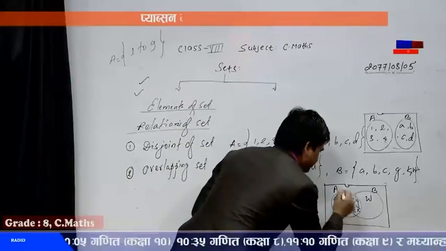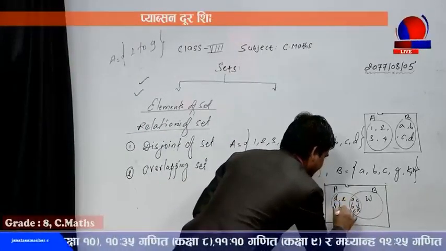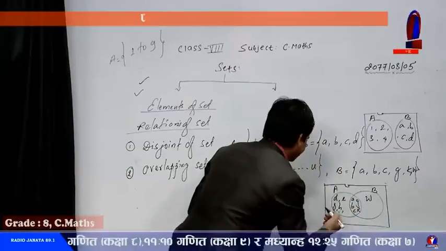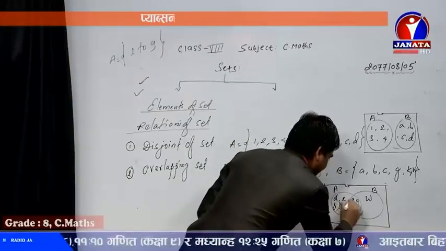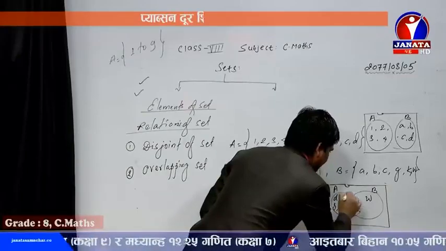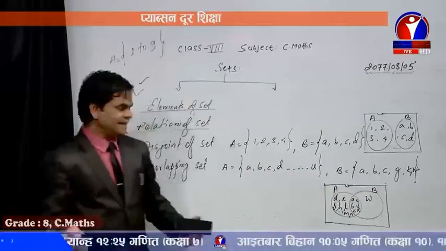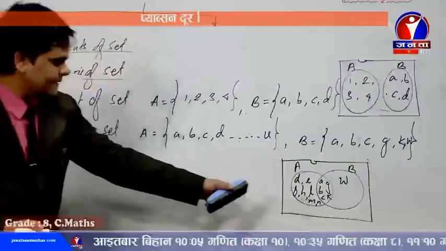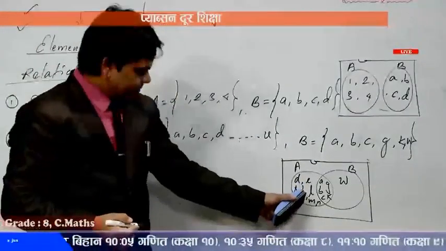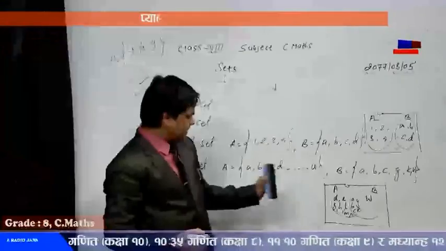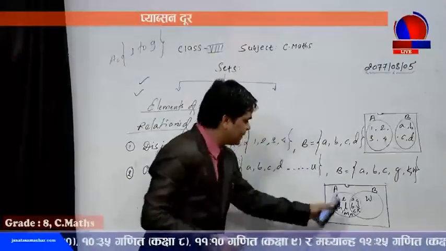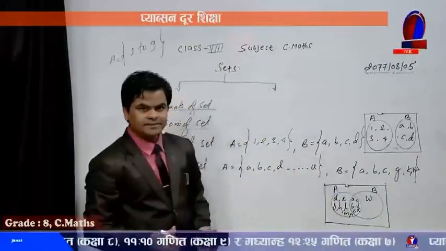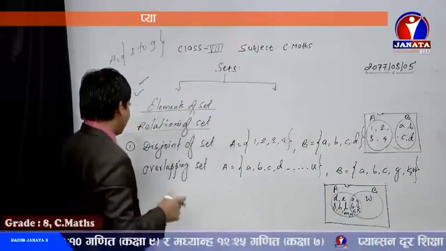F and then H, K already is present here. L, M, N, O, P, Q, R, S, T, and up to U. We need to keep these here, but as there is small space, I could not write all those elements. But up to U we need to write inside this A only. So this is the overlapping set.